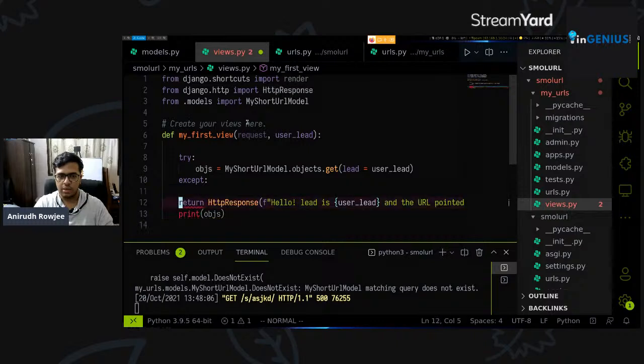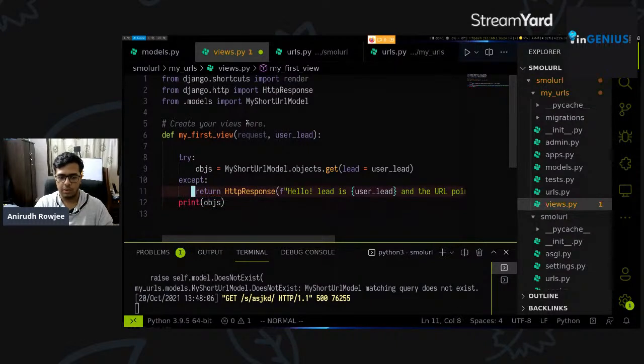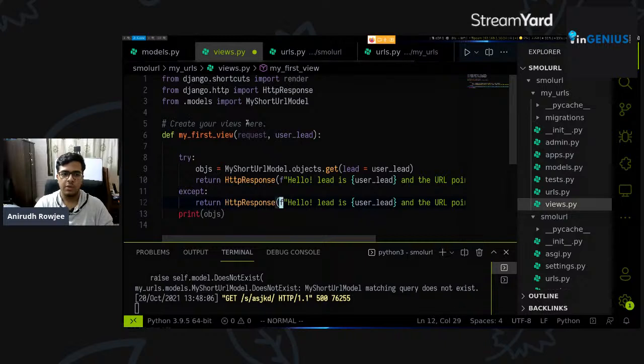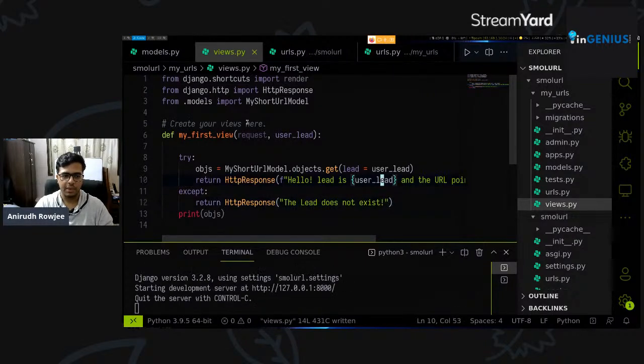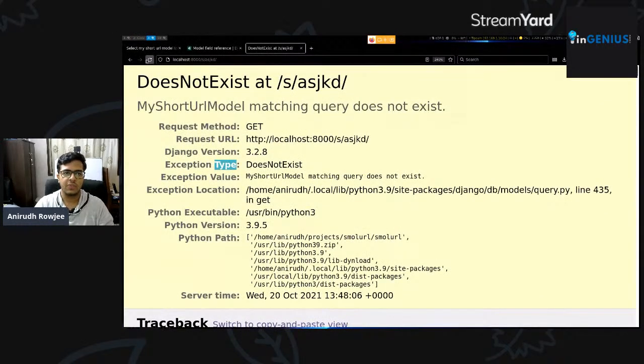We can shamelessly copy paste at this point. So we'll just return an HTTP response that says the lead does not exist. We'll save this. Our server rebooted successfully, all good. Let's go to this faulty URL again.